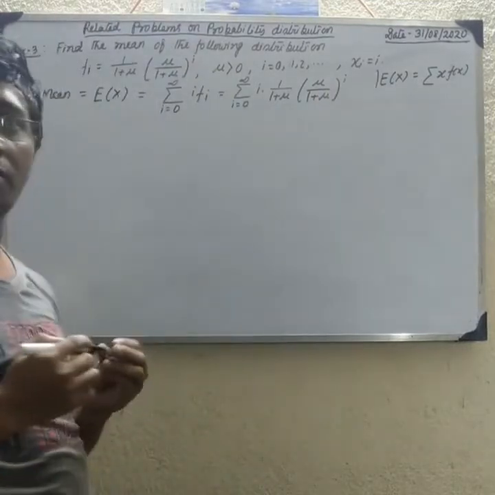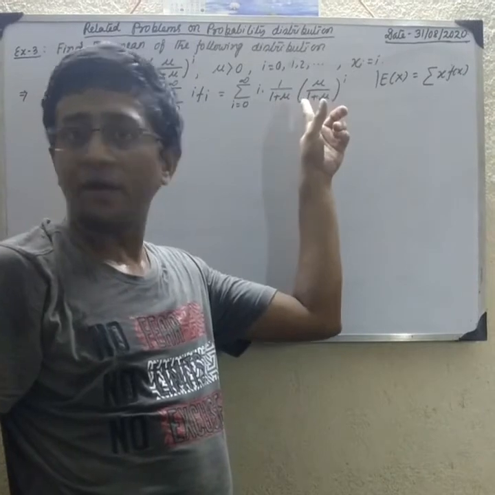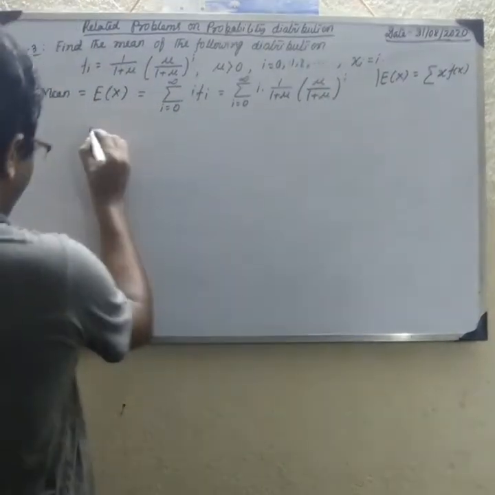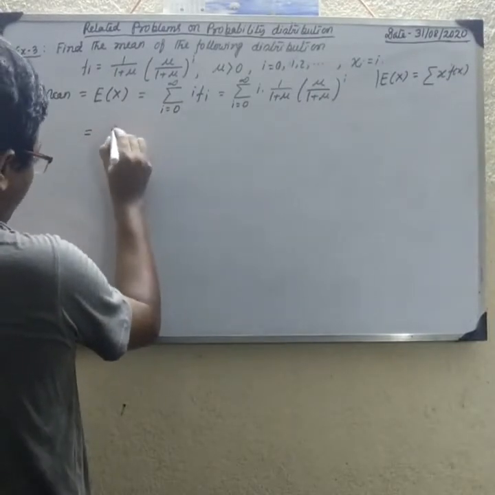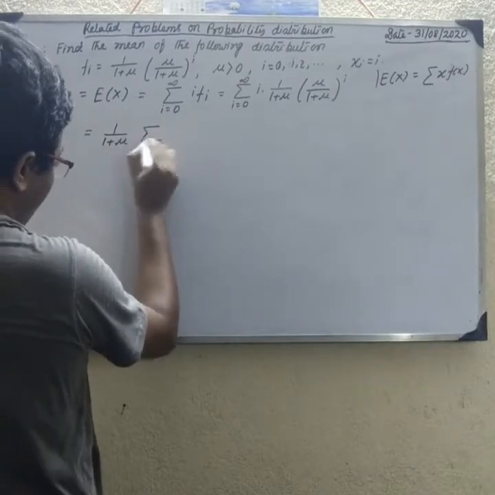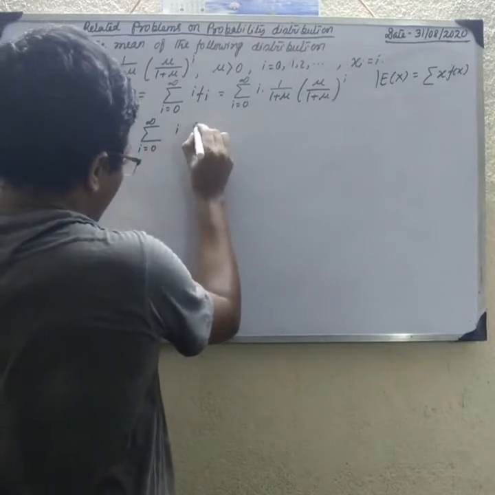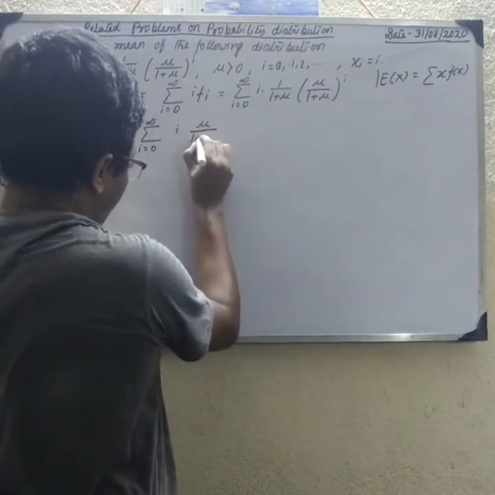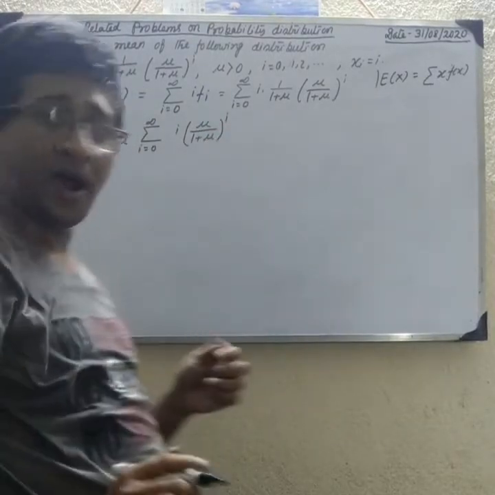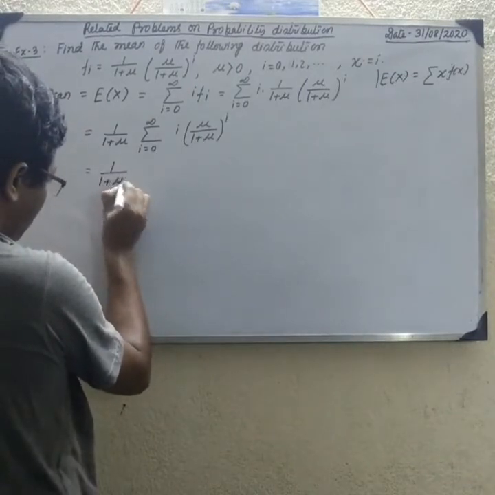Put the value. Okay, so here we write that 1 by 1 plus mu does not depend on i, so this term goes outside of the summation. So we write this equal to 1 by 1 plus mu, summation i equals 0 to infinity, i times mu by 1 plus mu whole to the power i. So we put the value of i.